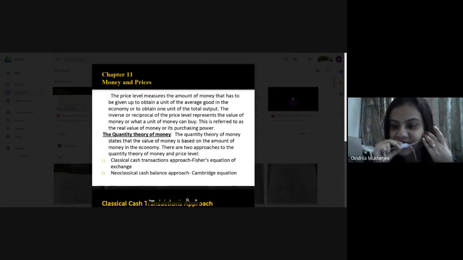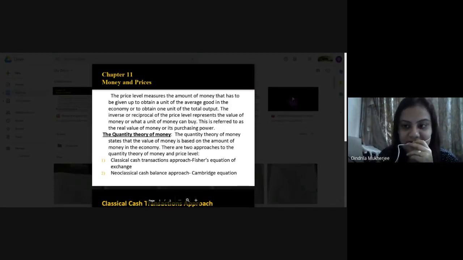Yes. So what is real value? Real value of money is associated with what, students? Real value of money is associated with the capacity to buy, or the ability to buy. You can put a dash and write down over there, where you have written real value of money, ability to buy or the capacity to buy.